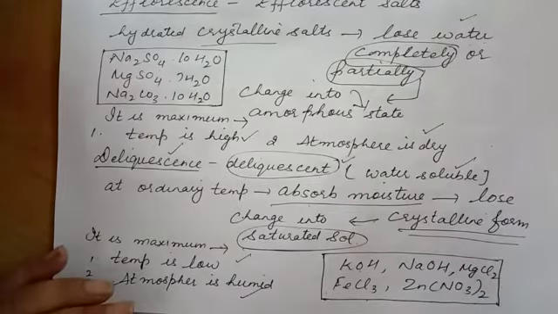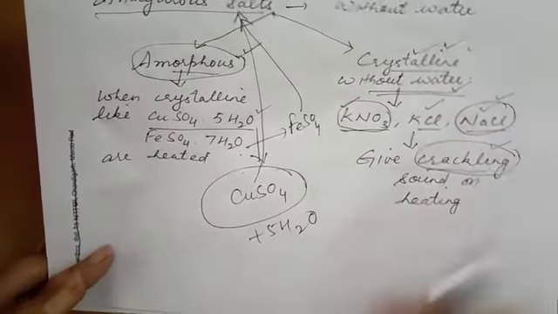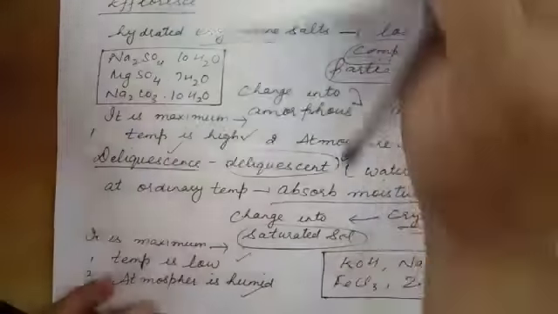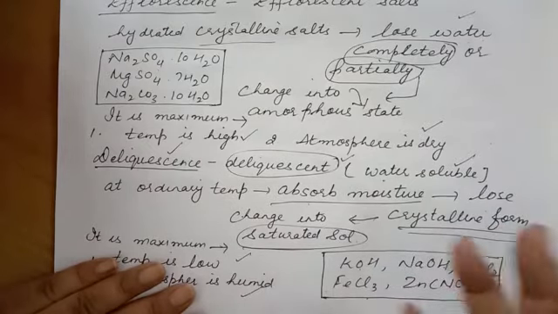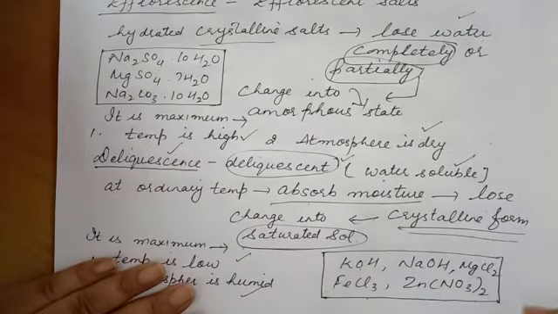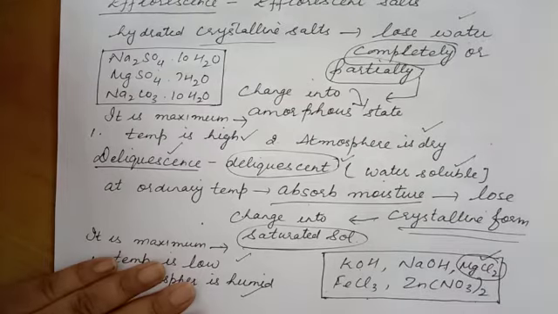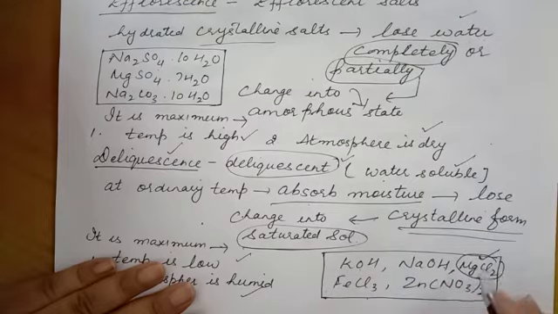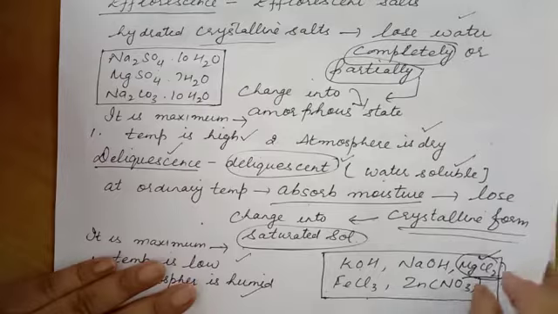Now we know that sodium chloride is crystalline without water. So why does sodium chloride become wet, or paste like, or some liquid in the rainy season? So this is not sodium chloride. The sodium chloride is mixed with some impurities of magnesium chloride, that is deliquescent in nature. So when it absorbs water, it is the magnesium chloride that absorbs water, not sodium chloride. So that becomes wet in rainy season.